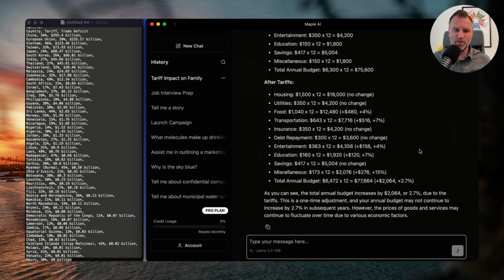This gives me an opportunity to come in here and use my personal data because none of them have my data. Nobody knows me and my family. I can share my personal, intimate expenses in here with Maple. I am reassured that nobody is going to see this except for me and for the AI. No other human beings will read this. And I can get something that's fairly personal and built just for me.